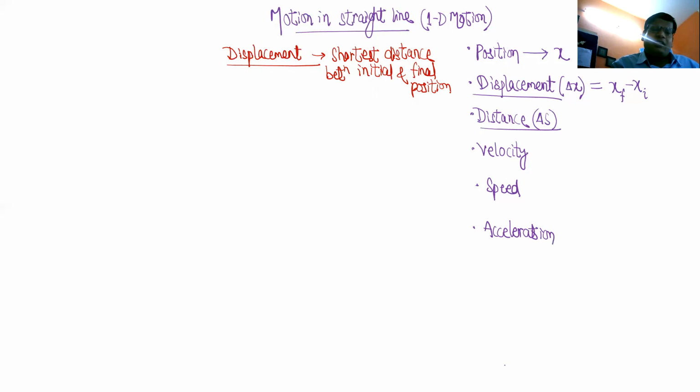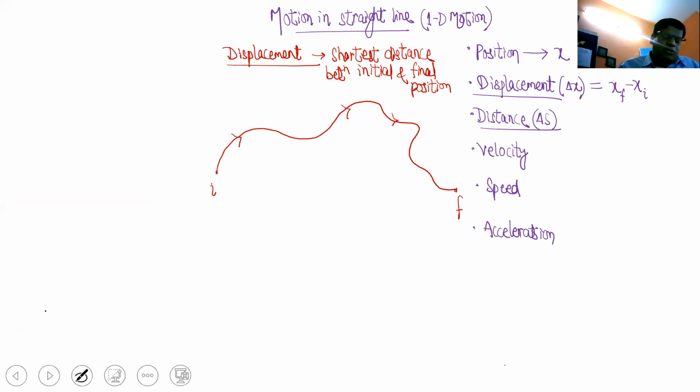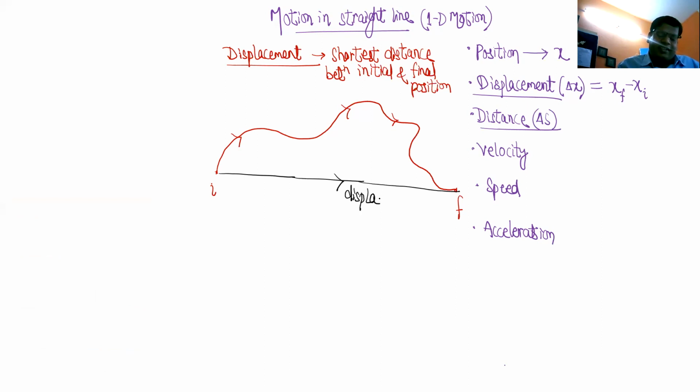Displacement does not give us the path traveled by the body. For example, let's say the person moved like this. This is the initial position. This is the final position. If I ask you what is the displacement, you join the first point and last point, and we call this straight line displacement.